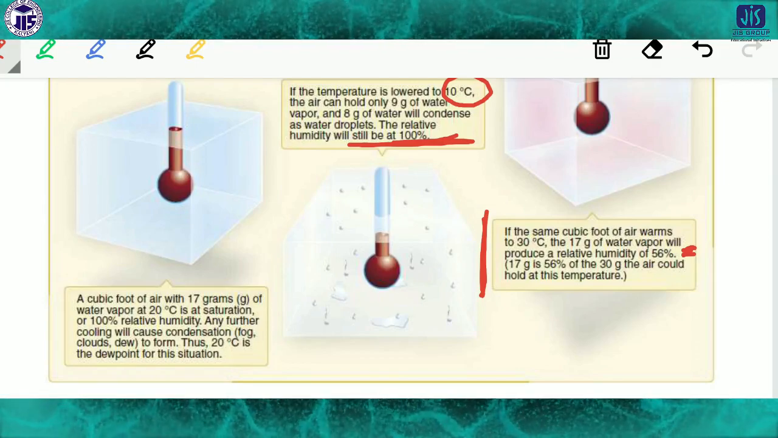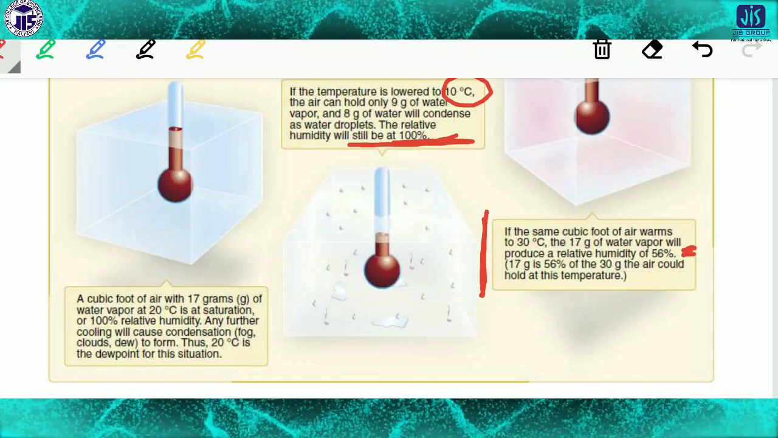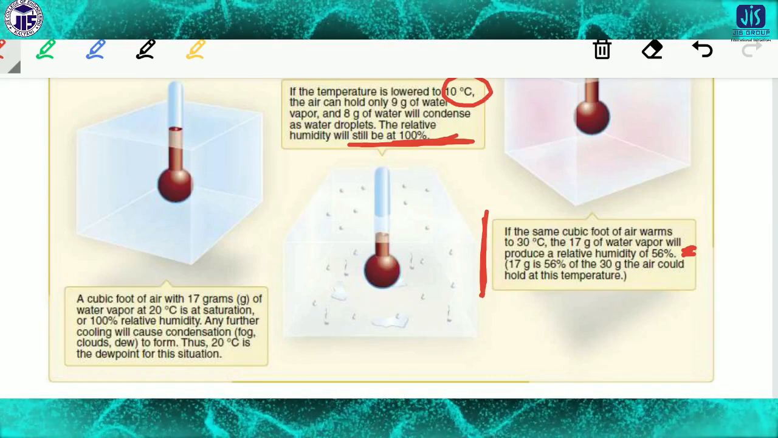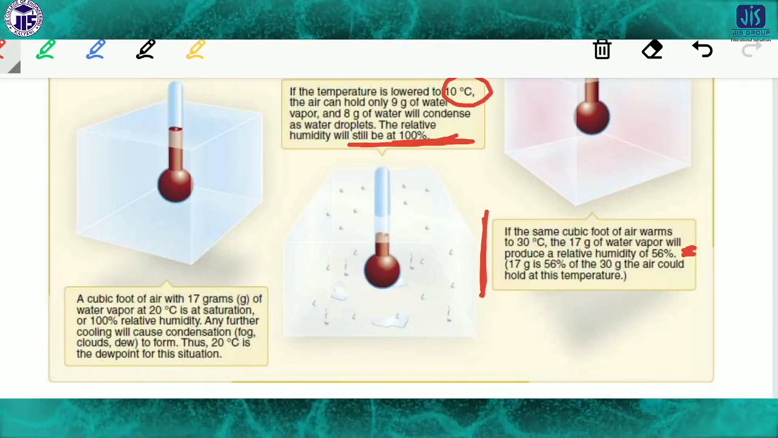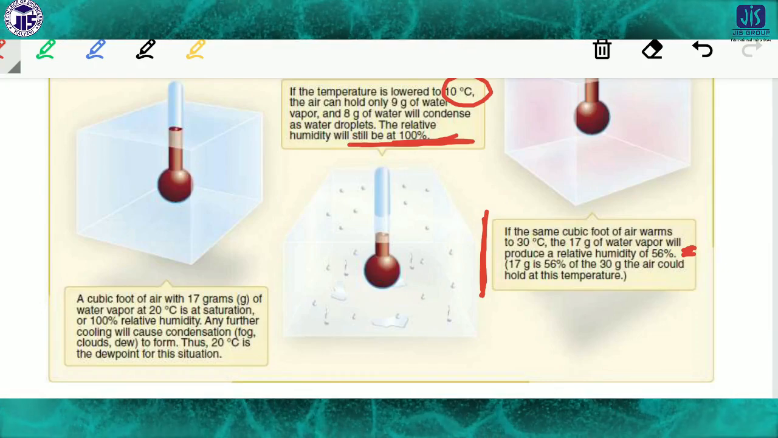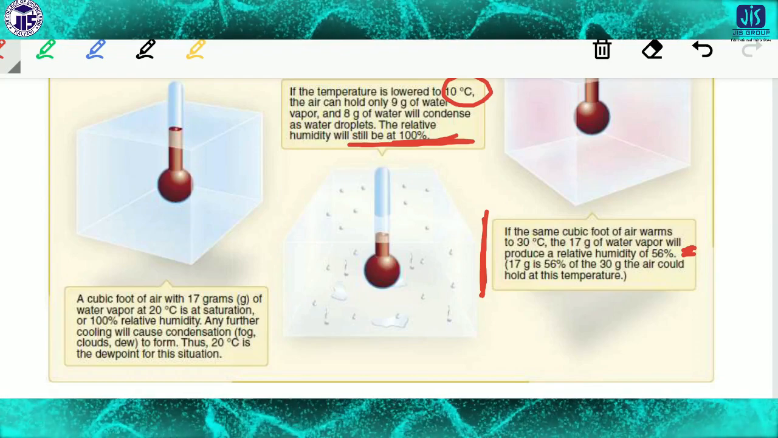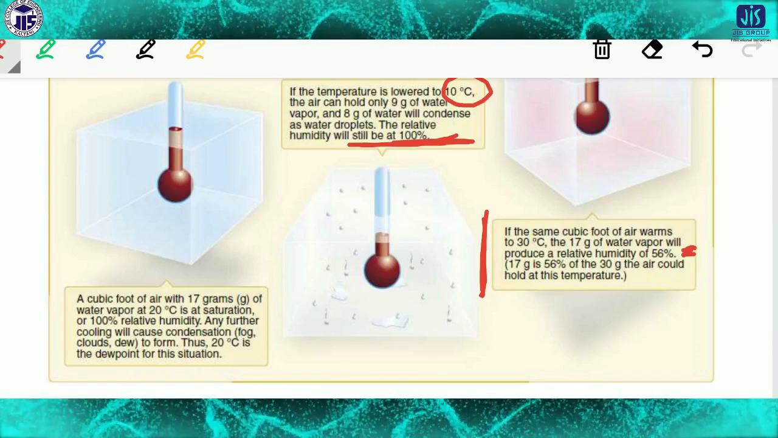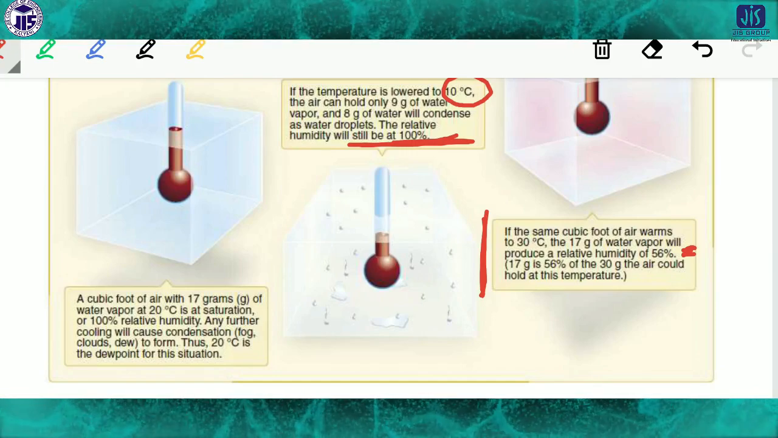So you have to keep in mind the process by which this humidity acts. Relative humidity is very important, and it helps us to predict a foggy day, a morning full of fog, or the cloud formation, etc.